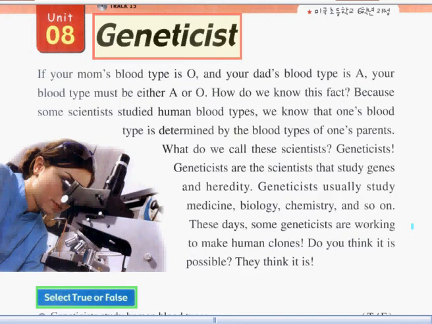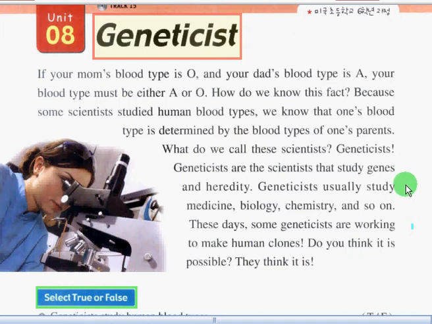So, let's begin now. If your mom's blood type is O and your dad's blood type is A, your blood type must be either A or O. How do we know this fact? Because some scientists study human blood types. We know that one's blood type is determined by the blood types of one's parents. What do we call this scientist? Geneticist. Geneticists are the scientists that study genes and heredity.